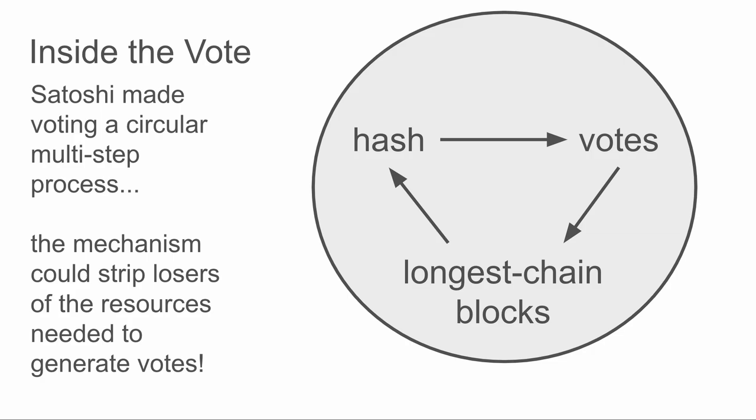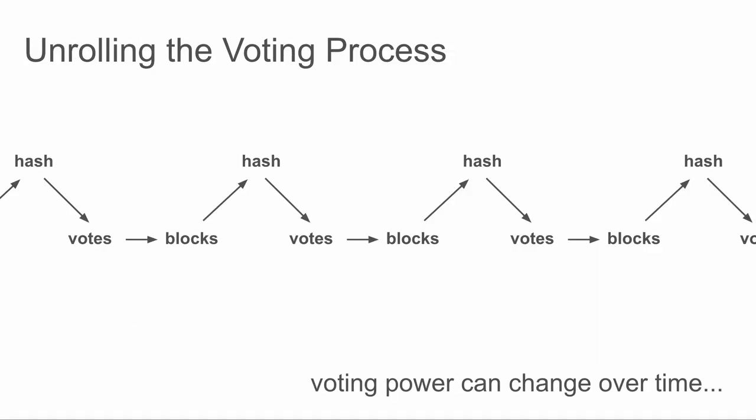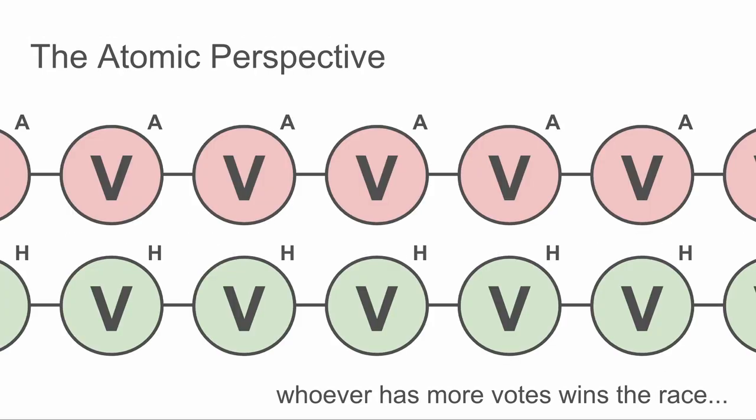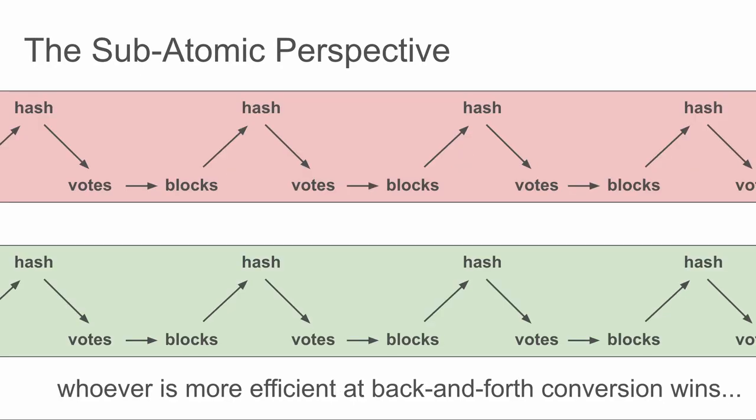The interesting thing here is we've switched to a flow. We've got a mechanism where all of a sudden something's changed: we can strip losers of the resources they need to generate votes. So if we unroll the voting process, we can now see that voting power can change over time. We've moved from this atomic perspective, which is just whoever has more votes is going to win forever and ever, to a subatomic perspective where the flow is what matters. And when you're in a flow model, it's whoever is more efficient at back and forth conversion.